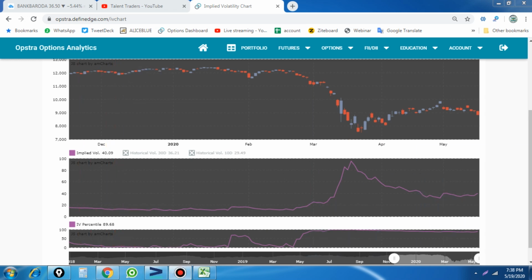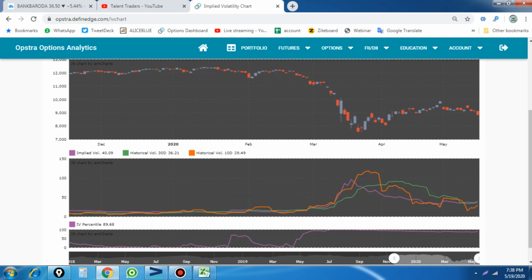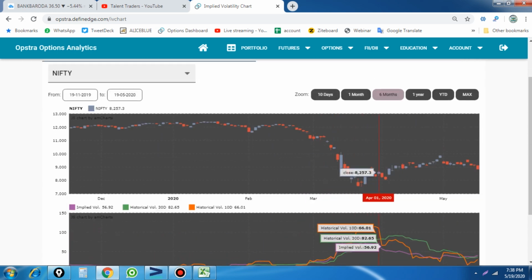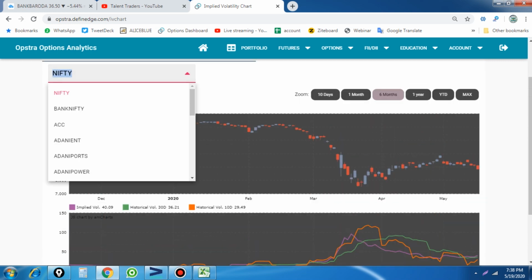And historical volatility also, you can see there is a 36 here. Historical and implied volatility move more than that. It is about a 30 days volatility, and this is a 10 days historical volatility, like that. So you can easily check how volatility works, how volatility peaks. And I'll show you one stock as an example.